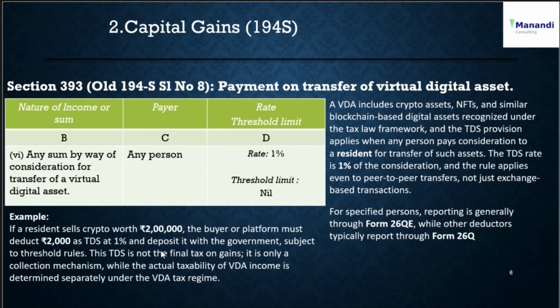For example, if a resident sells crypto worth 2 lakh, the buyer or platform must deduct 2,000 as TDS at 1% of the total value and deposit it with the government, subject to the threshold rules. This TDS is not the final tax on gains, it is only a collection mechanism, while the actual taxability of VDA income is determined separately under the VDA tax regime.